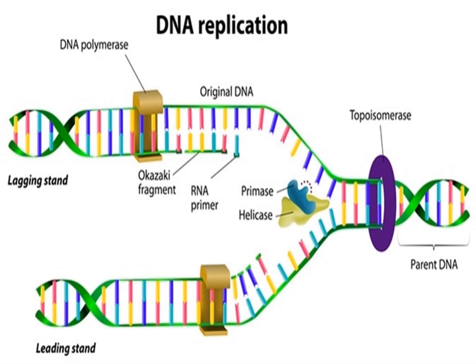The parent DNA has two strands, and the two strands open and separate at this point, forming the replication fork.